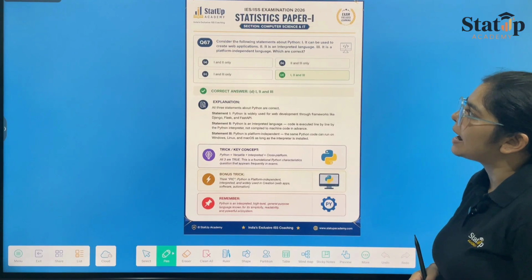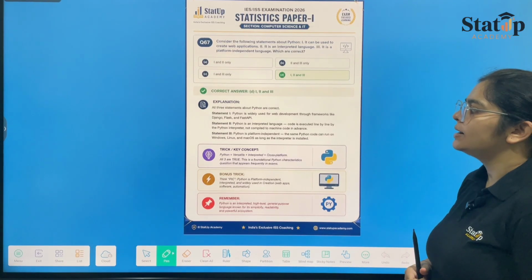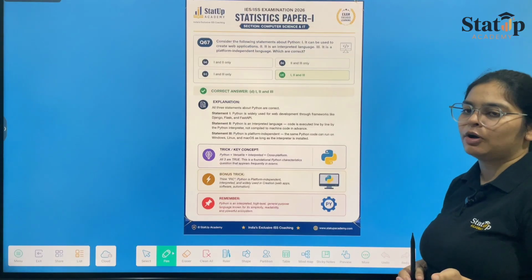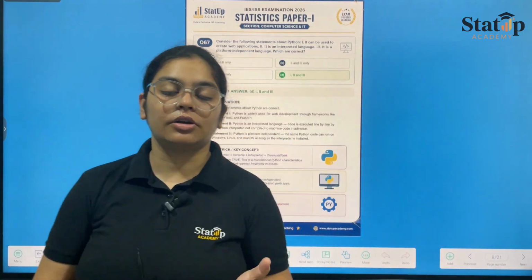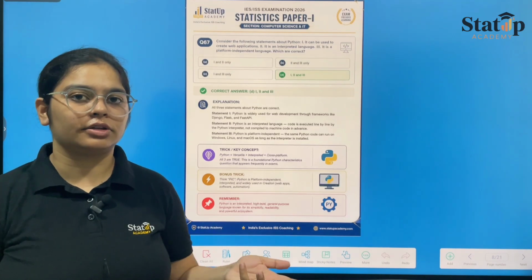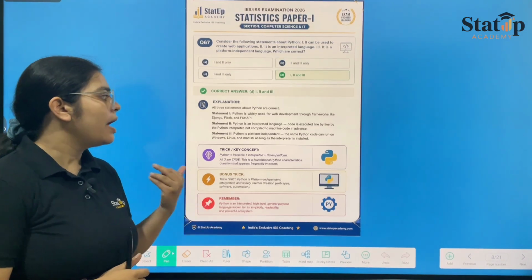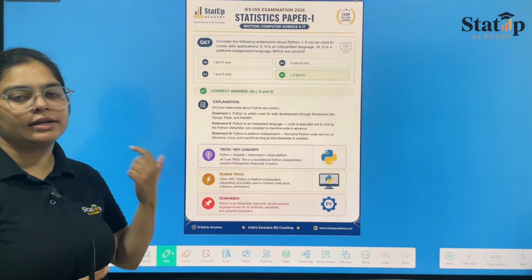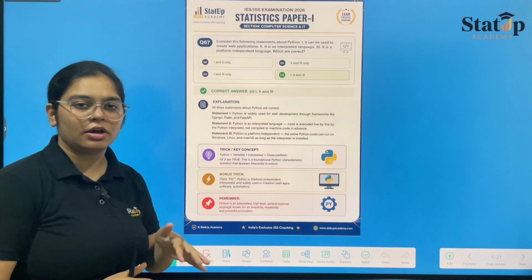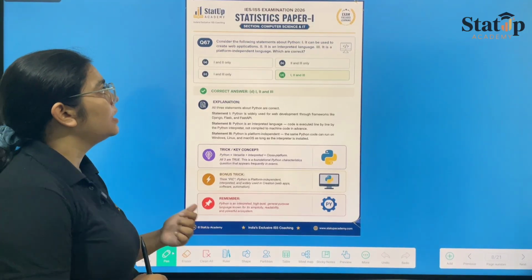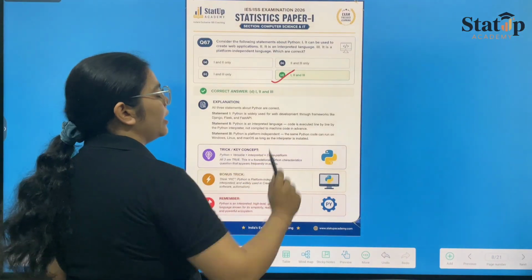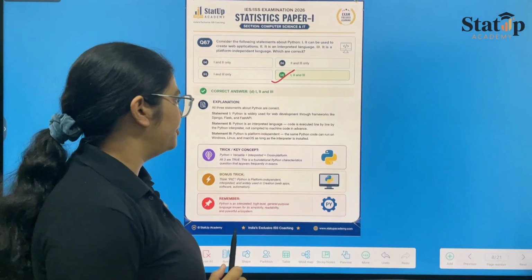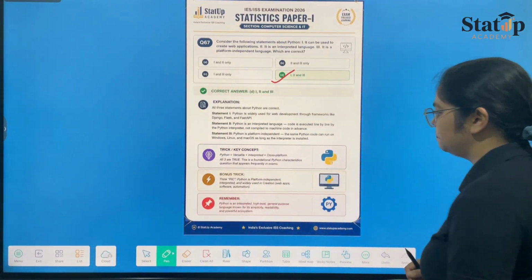Third is, it is a platform independent language. Yes, platform independent language means that we can run it on Windows, we can run it on Linux, we can run it on any other operating system, Mac OS, we can take it. So Python can be downloaded on any of the computers. So yes, it is a platform independent language. Hence, option number D, which is 1, 2, and 3, all are correct, is your correct answer.